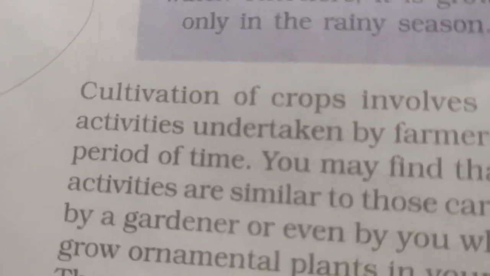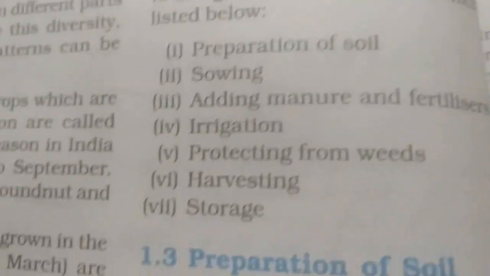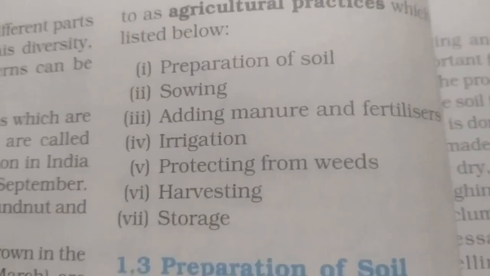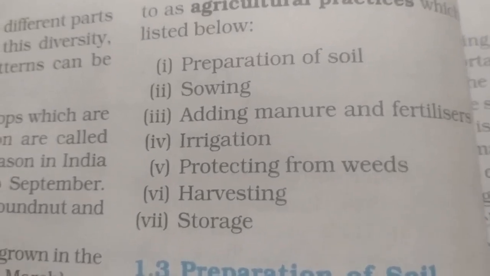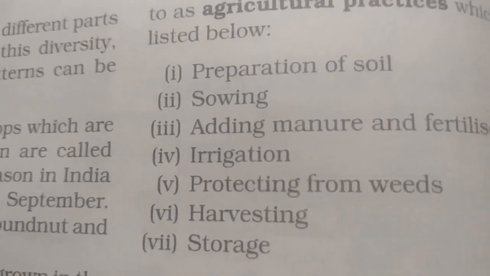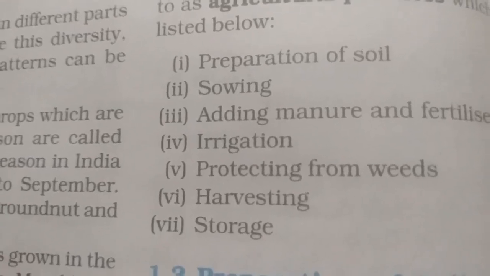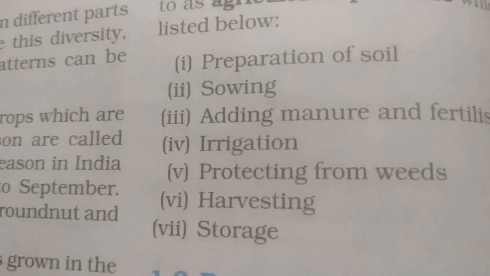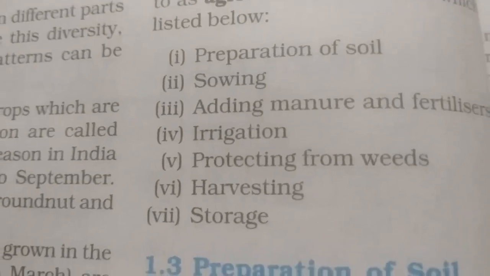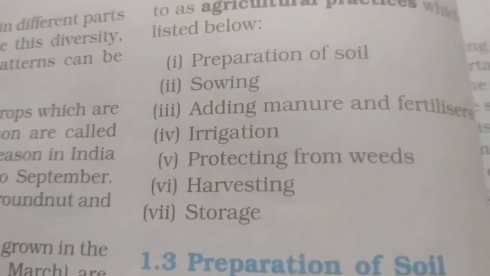These agricultural practices include several steps; here there are 7 steps, which is very important. So you have to study these in order as well. The first one is preparation of soil, second sowing, third adding manure and fertilizers, then irrigation, protecting from weeds, harvesting and storage. Those are the agricultural practices.